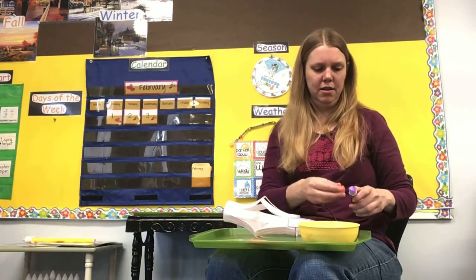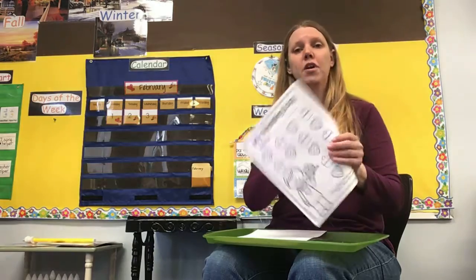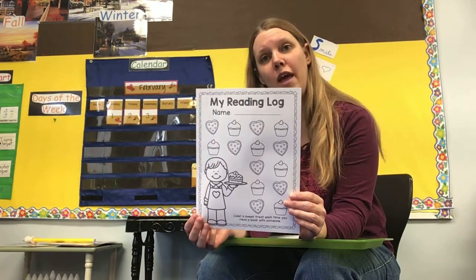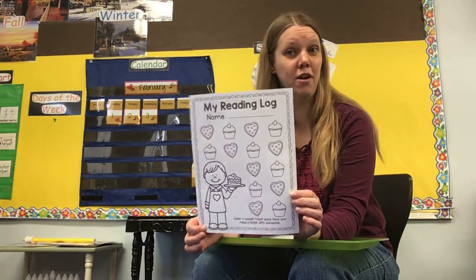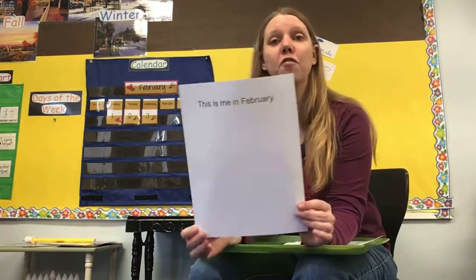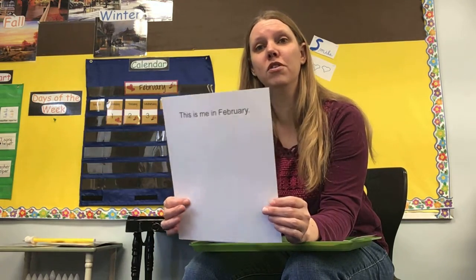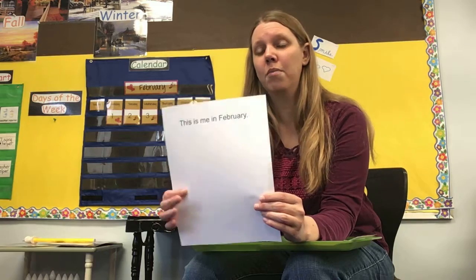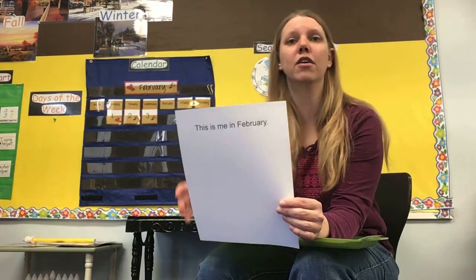All right. So the other thing I have to show you today is, of course, our February reading log. So remember, every time you read a book this month, you color in one of the pictures. Remind your mom or dad to make extra copies of this before you start coloring them so you have enough for the month. And then, of course, your February self-portrait, right? So you've grown since January, so now you're going to draw another picture of you. It says, this is me in February. Draw a picture of what you look like now in February. And remember to think about the parts on your body. Try to include as many parts of your body as you can, all right?